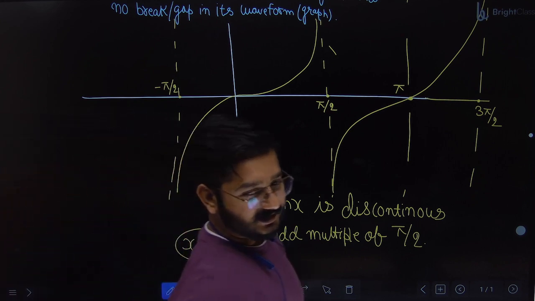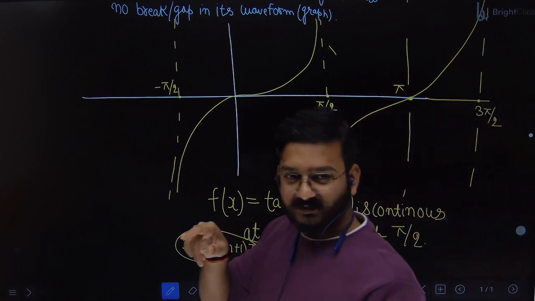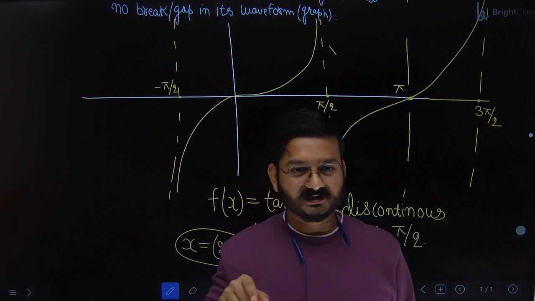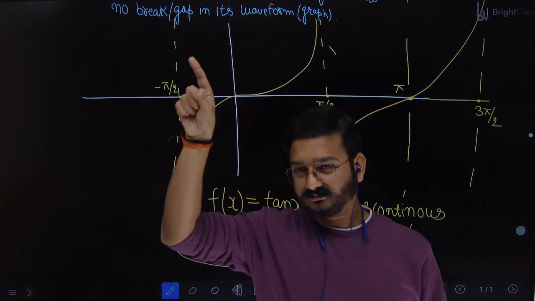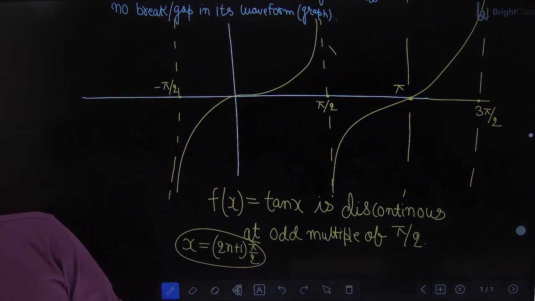I'm talking about the greatest integer function, not the WhatsApp GIF. I hope any one of you remember the ladder shape. The graph is a step ladder shape. Greatest integer function, ladder shape. It's like a ladder.